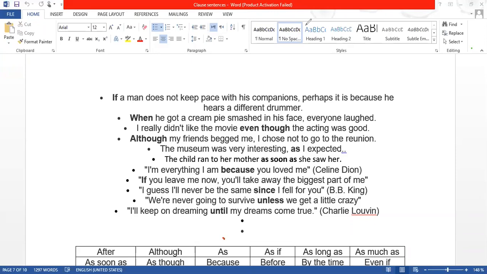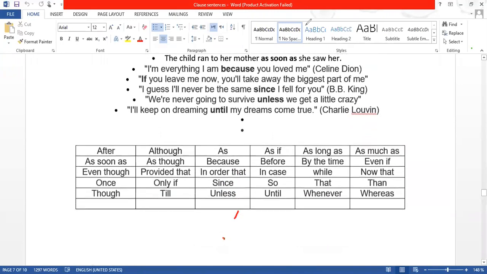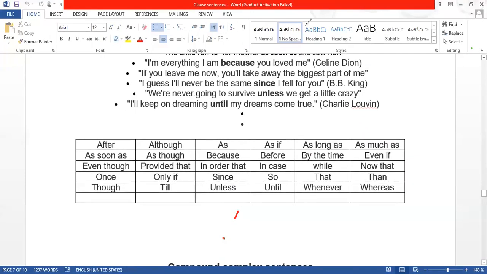And these are all called subordinating conjunctions, and they have meaning. Remember, there are certain sentences that you will not be able to write if you don't have the subordinating conjunction. I've given you a list, but there are other subordinating conjunctions, for example whereas, whenever, whatever, or provided that.